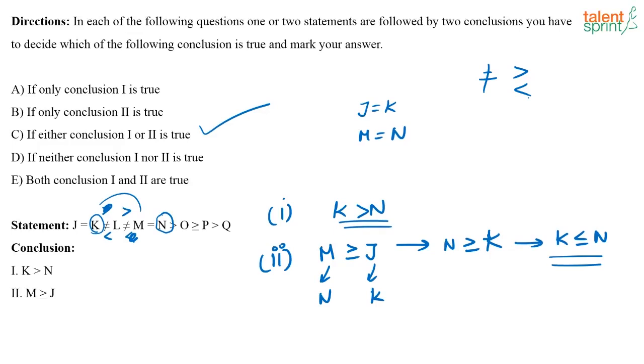Is it clear? See, whenever they give not equal to, try putting there what can come there. Either it has to be less than or greater than. That's what it means. Now, if you write it down that way, then it would be better to solve. So, the correct answer here will be either conclusion 1 or conclusion 2 is true.